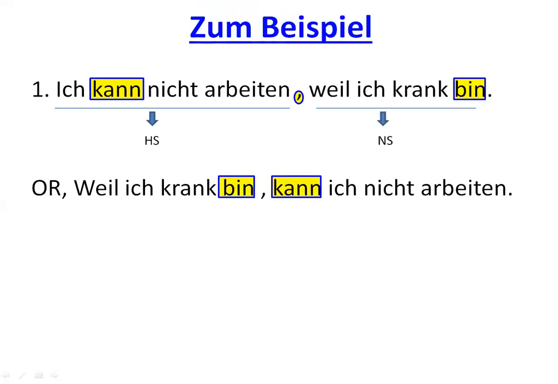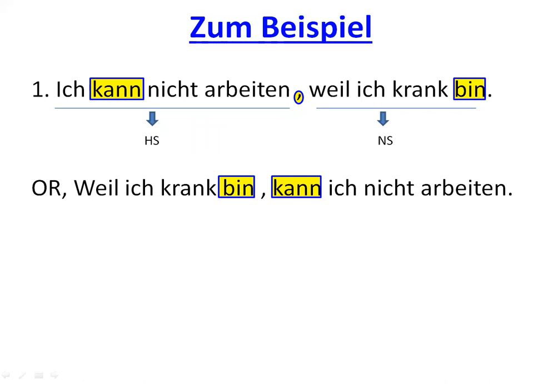The first example: Ich kann nicht arbeiten, weil ich krank bin. So the first part of the sentence is the Hauptsatz. The verb is in the second position. The Hauptsatz is followed by the comma and by the Nebensatz. The Nebensatz begins with the conjunction weil and the verb is at the end in its conjugated form. In between the Hauptsatz and the Nebensatz, there is a comma.